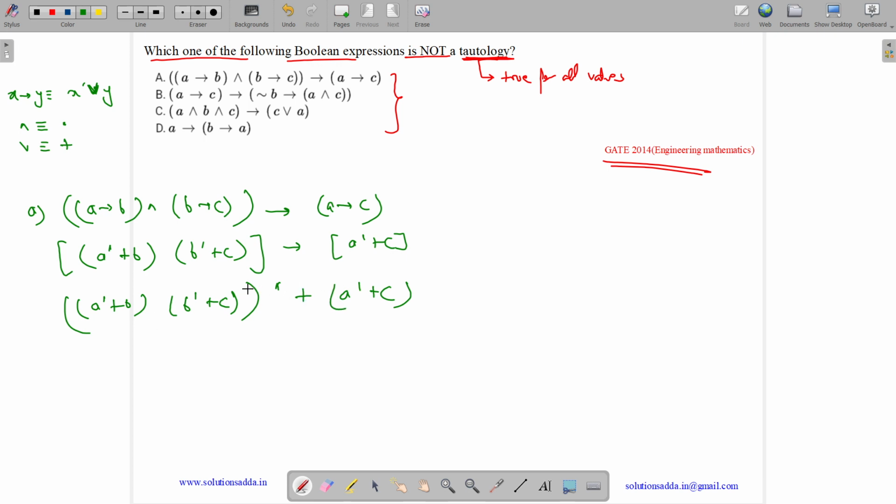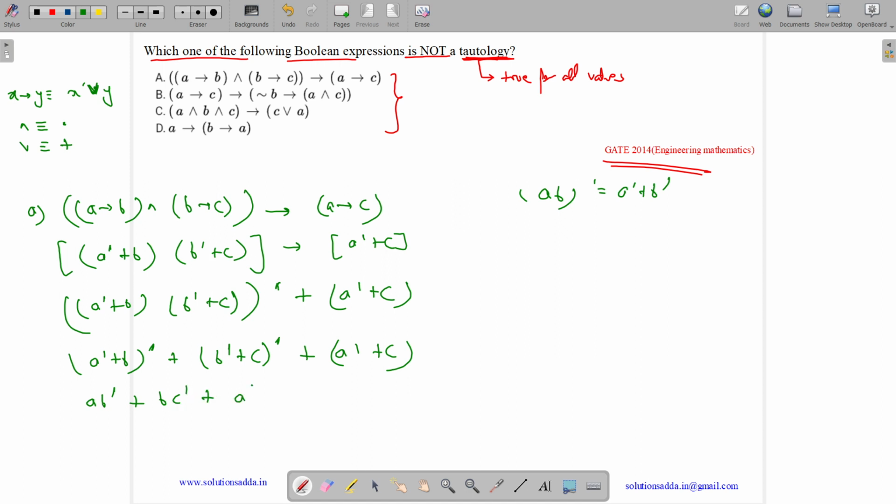Now using De Morgan's law, what is (AB) whole dash? It is A dash plus B dash. So what is this whole complement? It is ((A dash plus B) whole dash) plus ((B dash plus C) whole dash) plus A dash plus C. So we get it as AB dash plus BC dash plus A dash plus C.